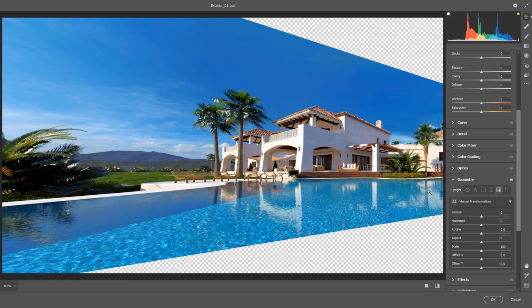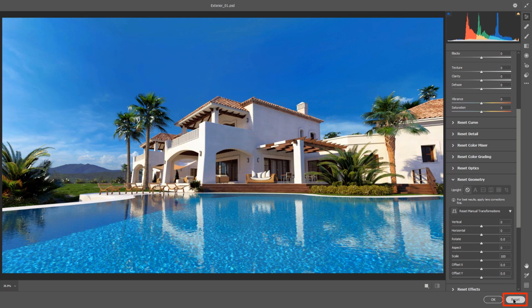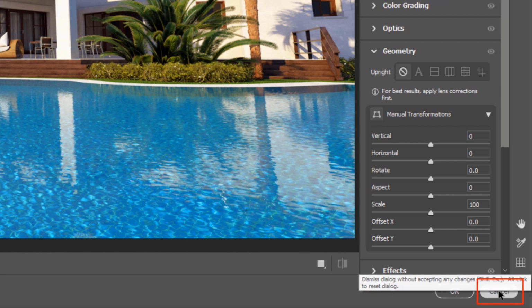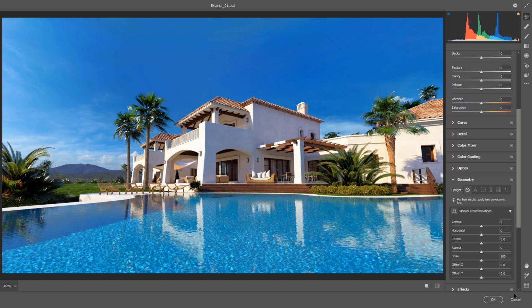As you see, in this case our image is not working at all. To undo changes, you could simply press Ctrl Z or Command Z on Mac, or choose the Off option, or hold down the Alt or Option key and click on the Reset button. Note that while I hold down the Alt or Option key, the dialog box in Photoshop changes the Cancel button to Reset. So instead of canceling this dialog box and reopening it, simply reset the changes, which works on all dialog boxes like filters, styles, or adjustments.